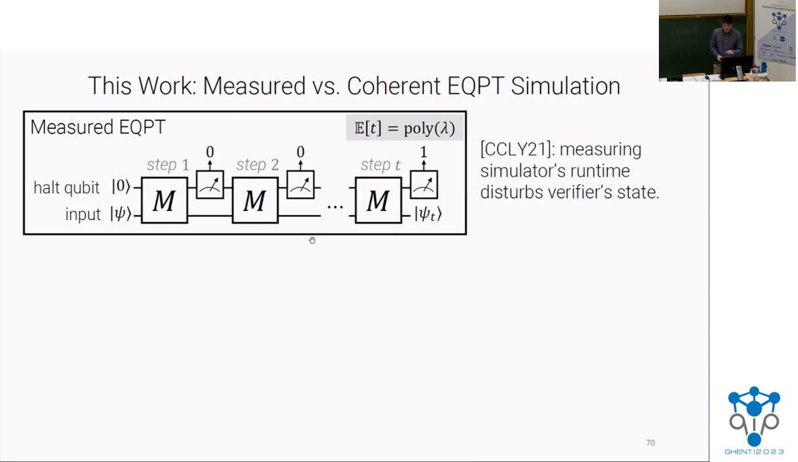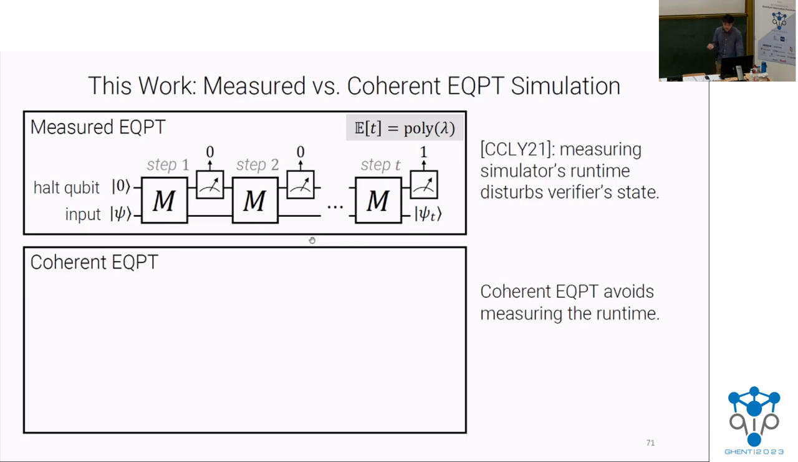What CCLY show is that any measured EQPT simulator will inherently fail to simulate the verifier state. Actually measuring the simulator's runtime is going to get in the way of the nice coherence that you'd want to produce a good simulation, and this makes negligible accuracy ZK simulation impossible. So what we do is define a notion of coherent EQPT that, at a very, very high level, allows you to run a variable time computation in a way that avoids measuring the runtime.